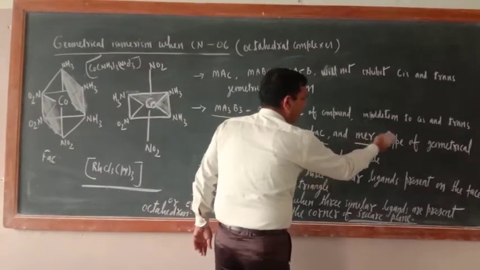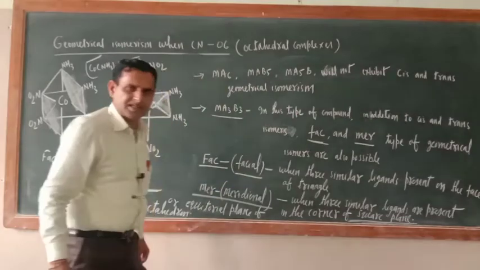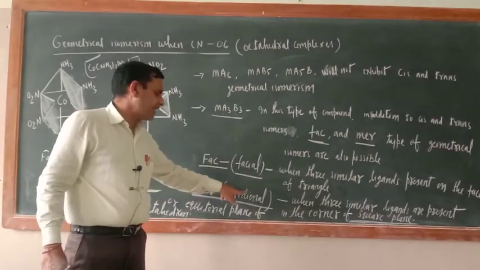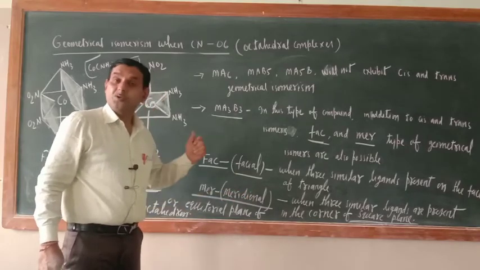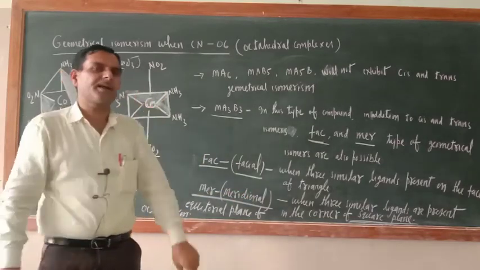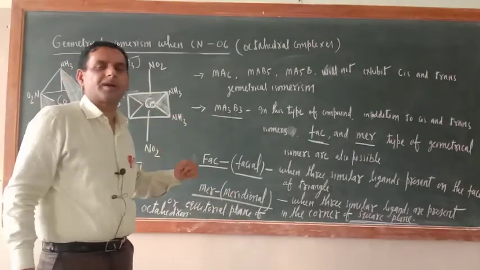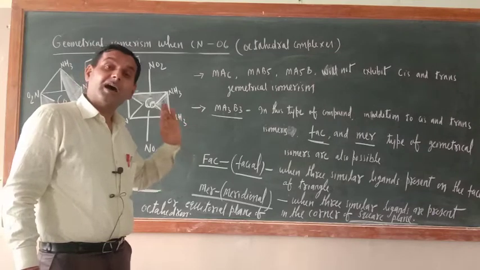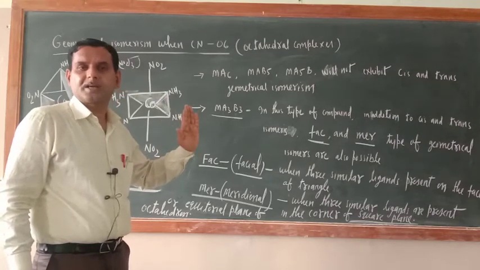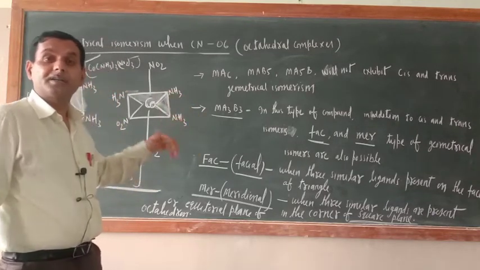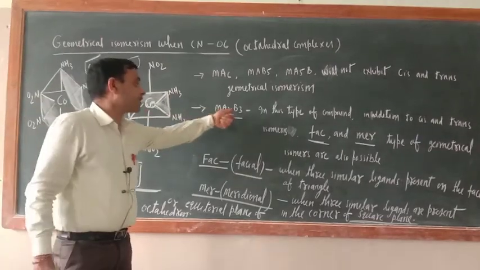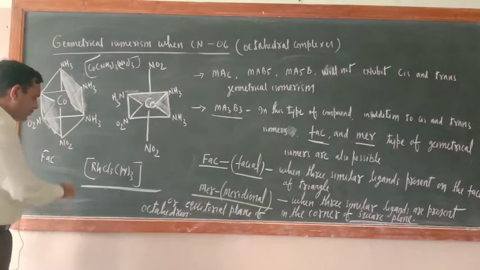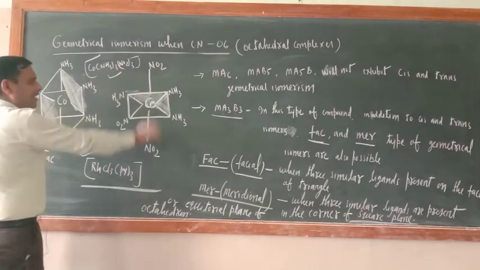FAC and MER types of geometrical isomers are also possible. FAC means facial, MER means meridional. Just like cis and trans isomers they are also isomers, but they are a special kind of isomers. They are found only in those coordination compounds of Ma3B3 type.